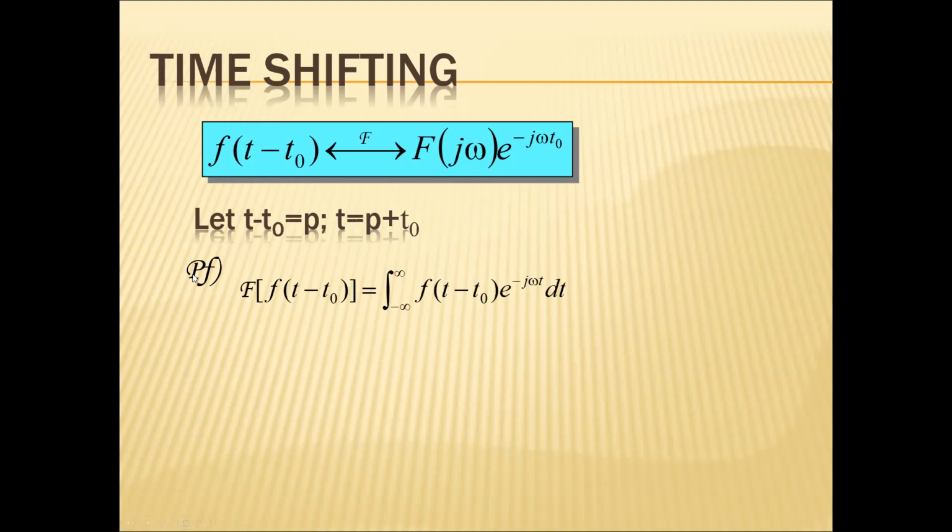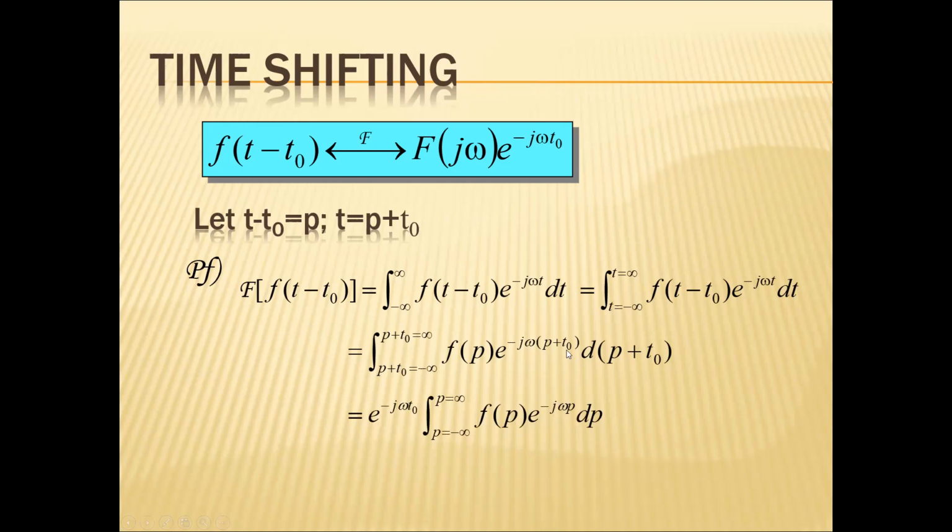Let t minus t naught equal to p, so t equals p plus t naught. If I apply the formula based on the definition, I have the integral from minus infinity to infinity of f of t minus t naught e power j omega t dt. Wherever t is there, I can write p plus t naught, giving the integral of f of p e power minus j omega (p plus t naught) dp.